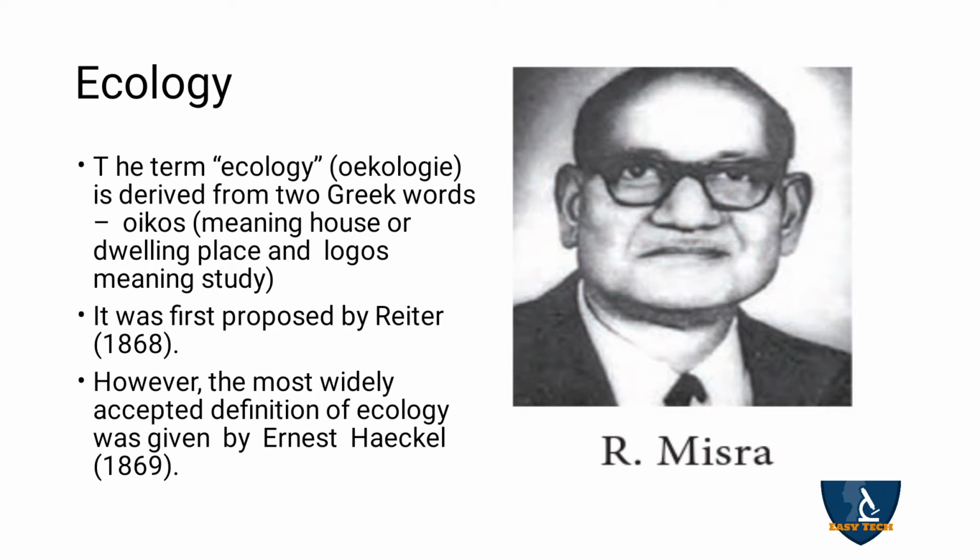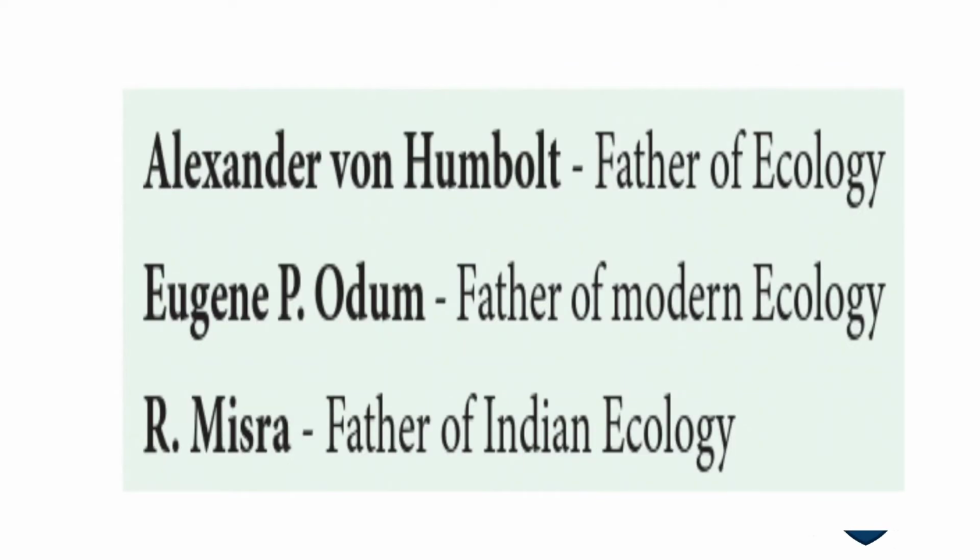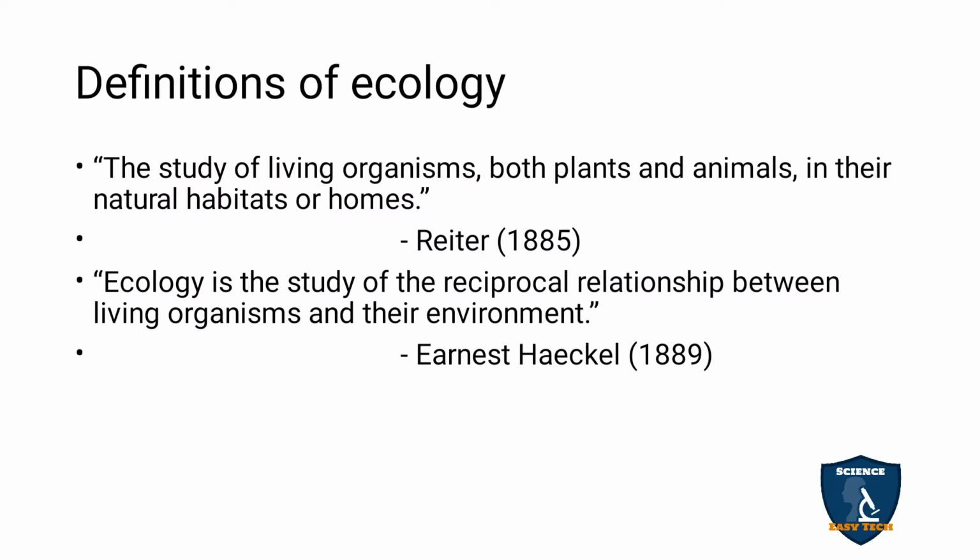The term ecology was first proposed by Ritter in 1868. But the widely accepted definition for ecology was given by Ernst Haeckel in 1869. Alexander von Humboldt is the father of ecology, Eugene P. Odum is the father of modern ecology, and R. Mishra is the father of Indian ecology. This they can ask in your 1 mark.